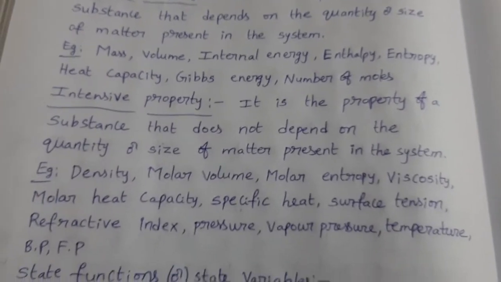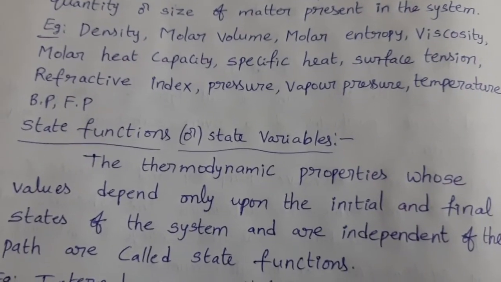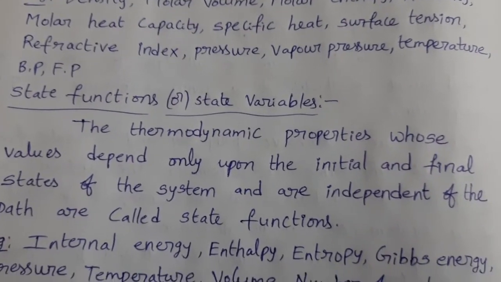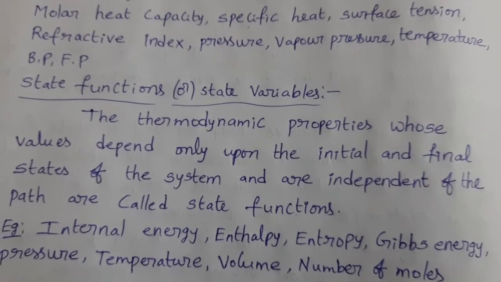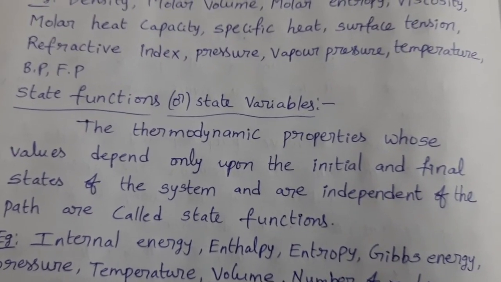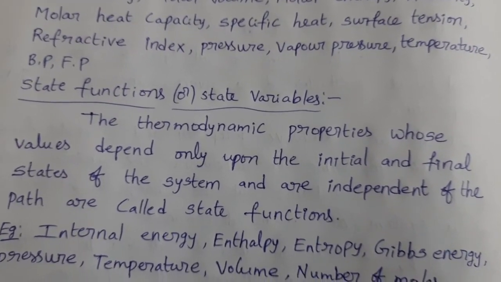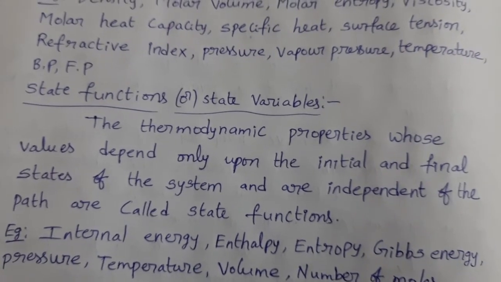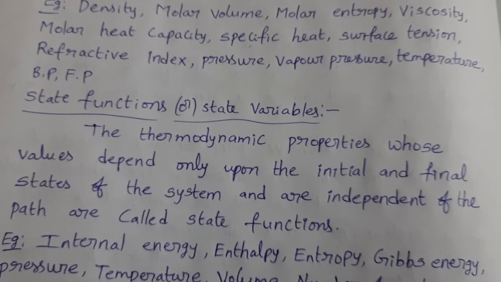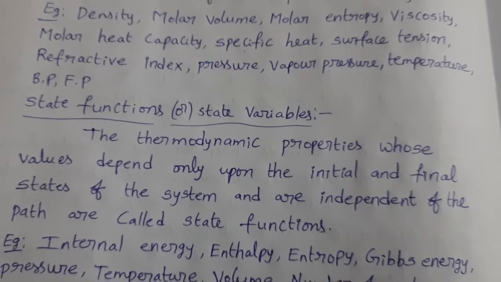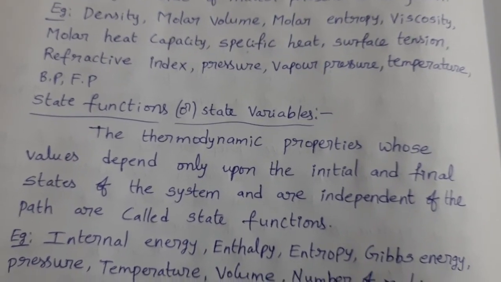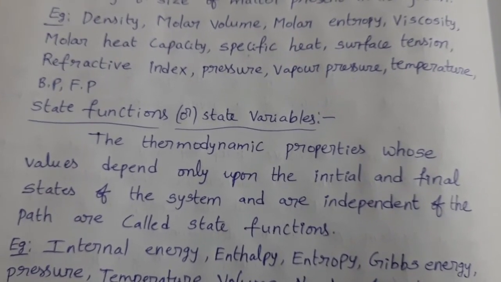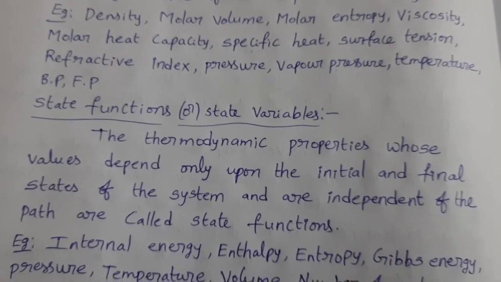And internal energy is a state function. See the definition of state function: the thermodynamic properties whose values depend only upon the initial and final states of the system and are independent of the path are called state functions. The values of some thermodynamic properties depend on the initial state and final state of the system.